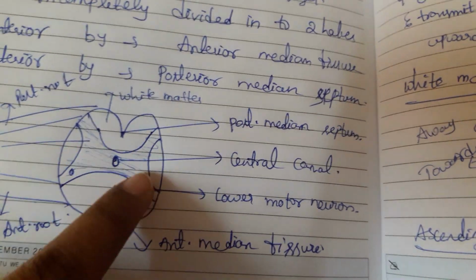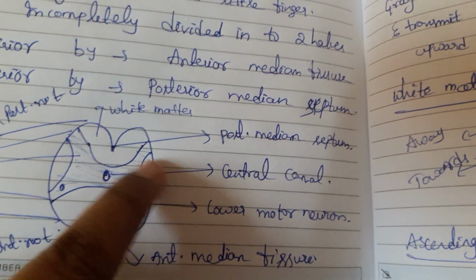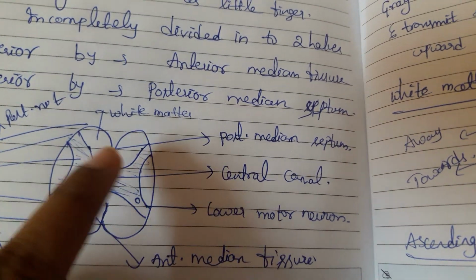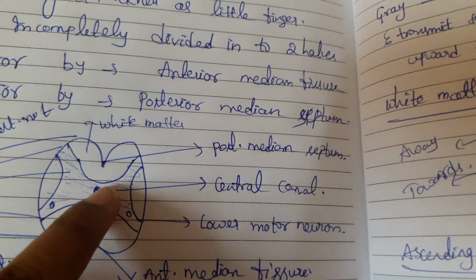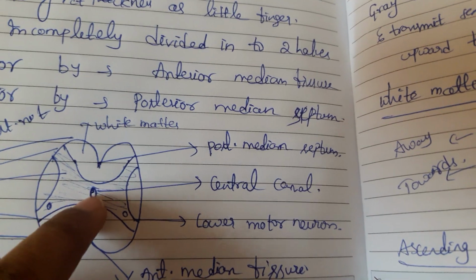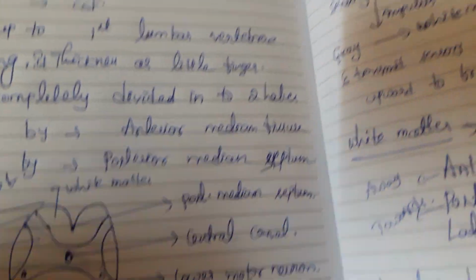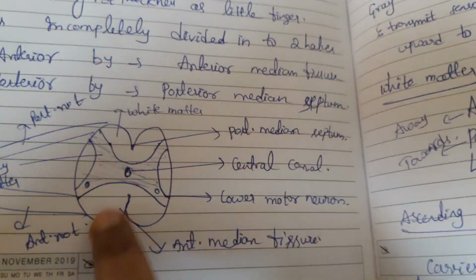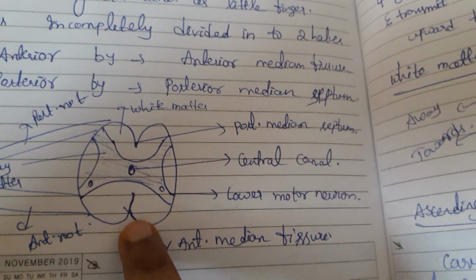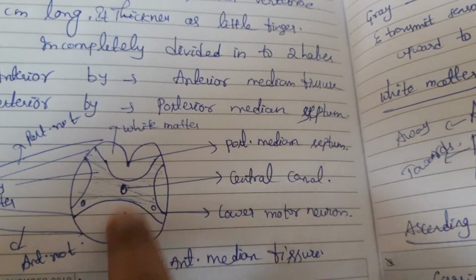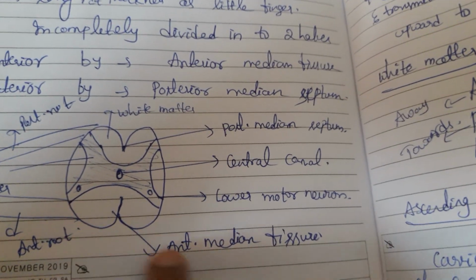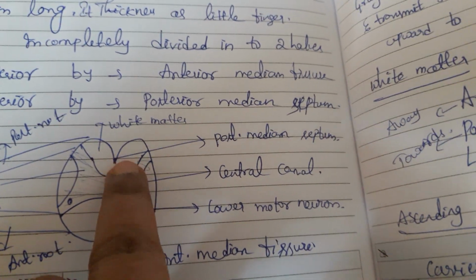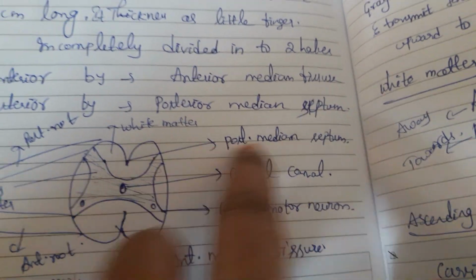Already discussed, here see inside the gray matter we have two posterior columns, two anterior columns and two lateral columns. At the center of this gray matter we have the central canal, which helps in the passage of cerebrospinal fluid. The cord is incompletely divided into two halves, anteriorly by the anterior median fissure and posteriorly by the posterior median septum.